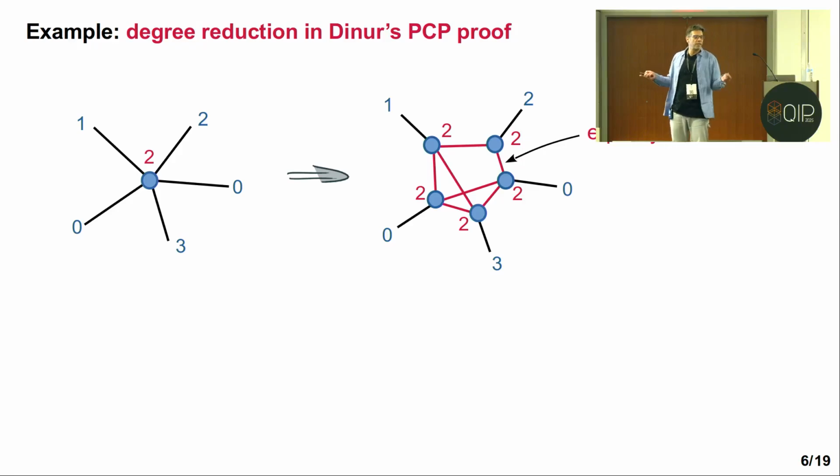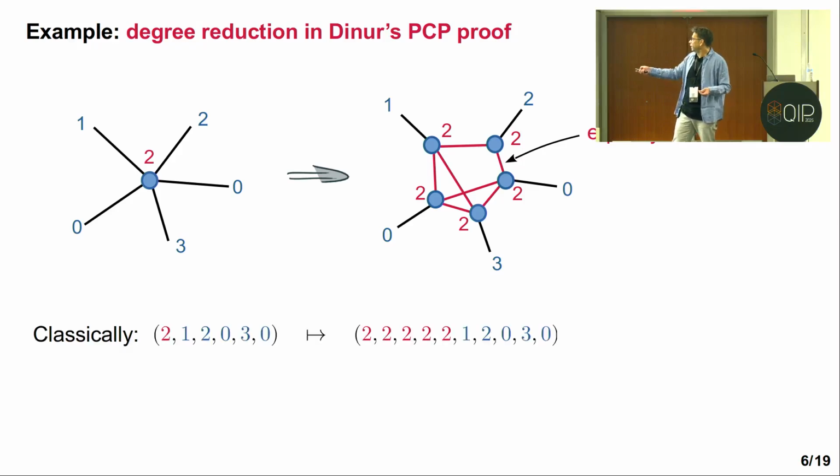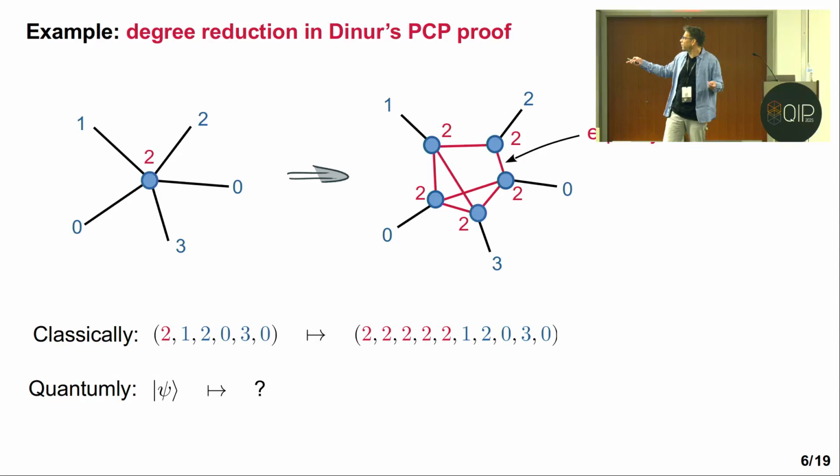Okay, so classically, it's almost trivial to do it, right? We just define this new constraint graph, and if we are in the yes case and there is a solution, and we want to see what happens in the new graph, then we can just copy locally the information of this solution. However, quantumly, what can we do? It's not clear what type of constraints we should put here. It's not clear how to copy this information.